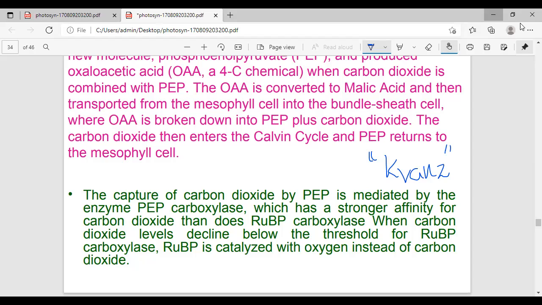Here you can observe a ring-like arrangement, that is the bundle sheath cells. In the bundle sheath you can observe the chloroplasts also present, inside the bundle sheath cells. Chloroplasts are present in the bundle sheath cells. Here, the mesophyll cells of the C4 leaf have grana in their chloroplasts.